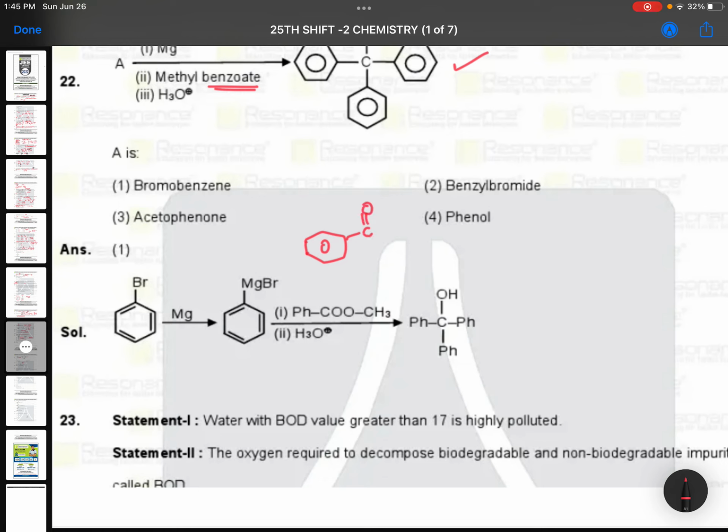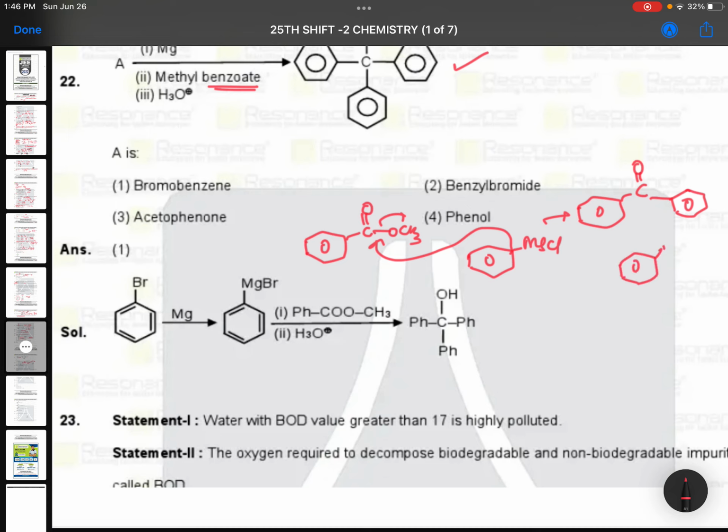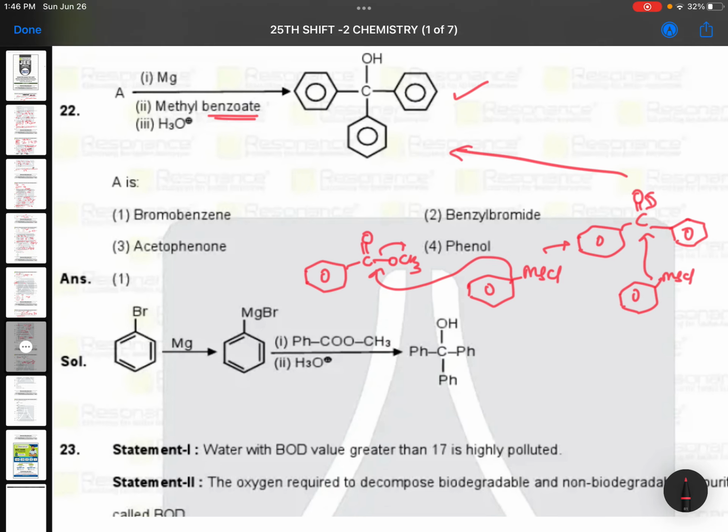C double bond O, OCH3 is methyl benzoate. So when you take MgCl, this part will be attached here and this is out. After the first molecule you will be getting C double bond O, a benzene will be formed. One more time you take phenyl magnesium chloride. This will be attacking here and this turns into your product. This is the product you get.